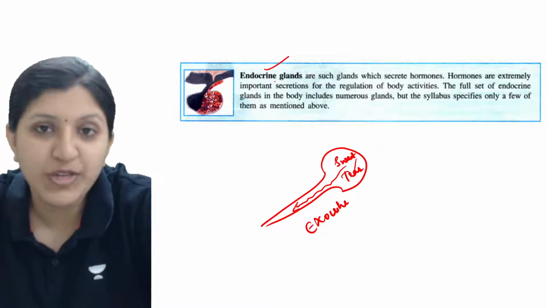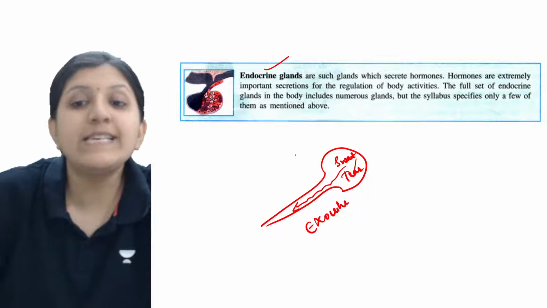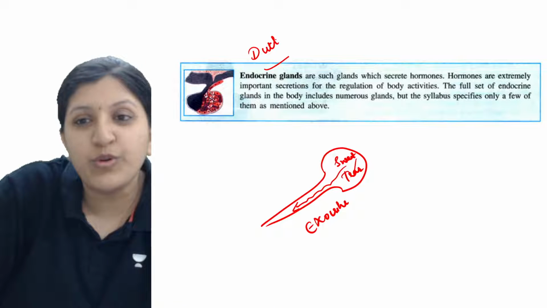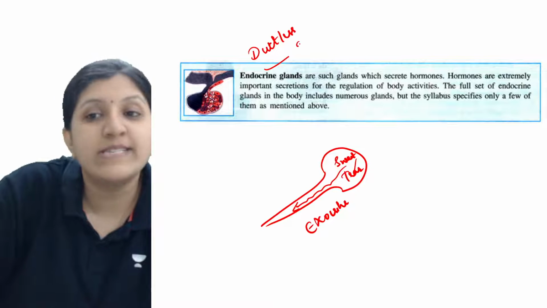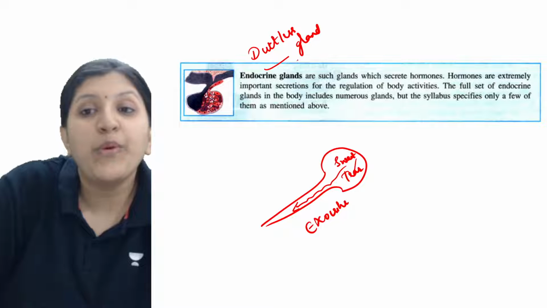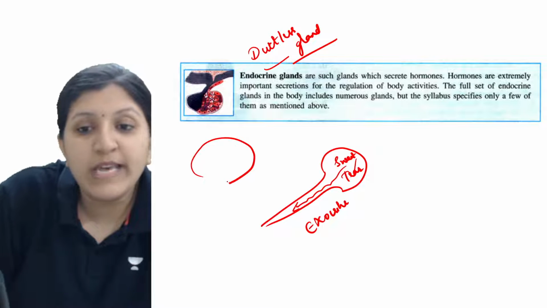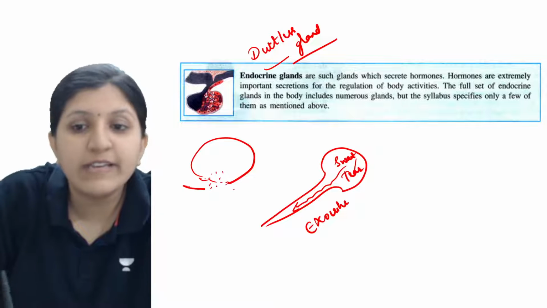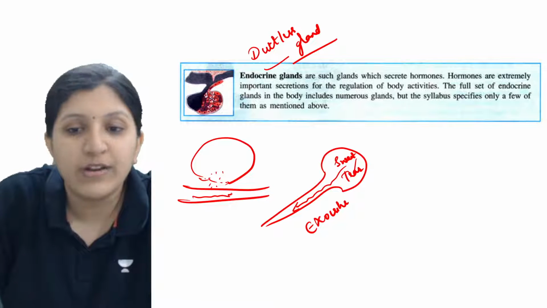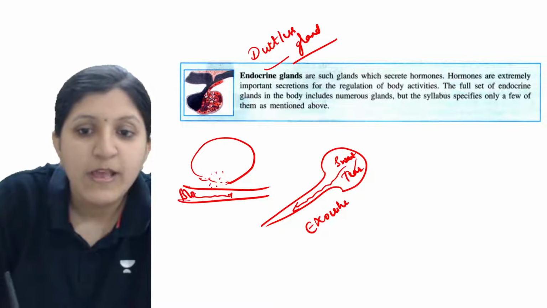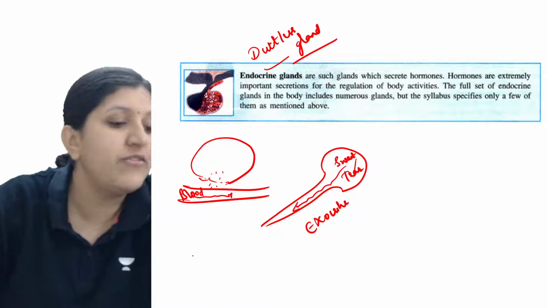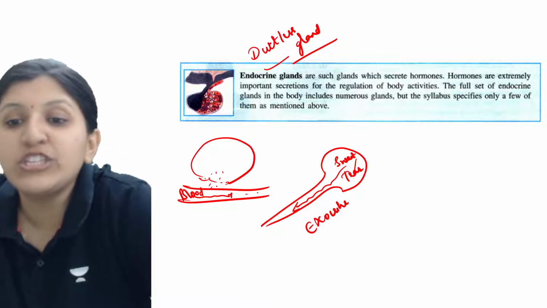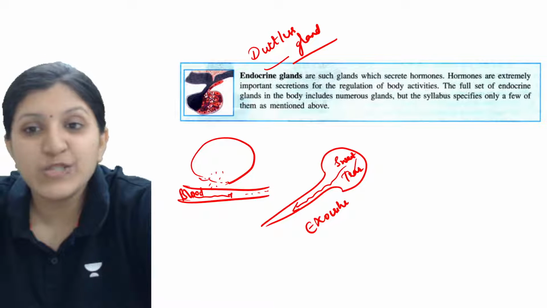So what is the meaning of endocrine gland? It is a ductless gland, so there is no duct over here. These are ductless glands which diffuse their content directly into the blood vessel. Through the blood vessel the diffusion of the hormone occurs, and it reaches the target organ through the blood itself.